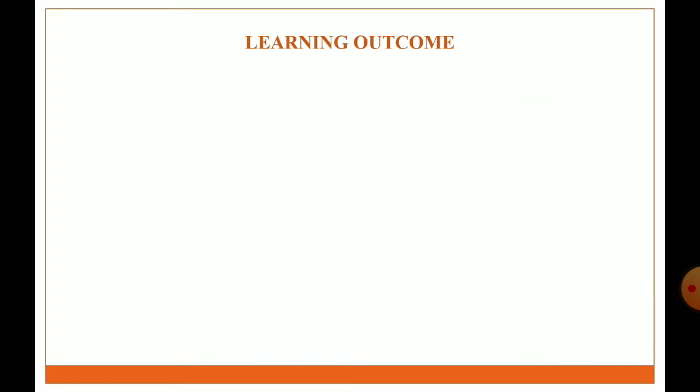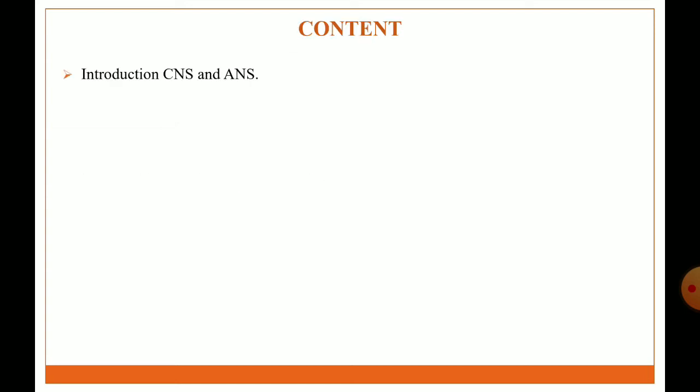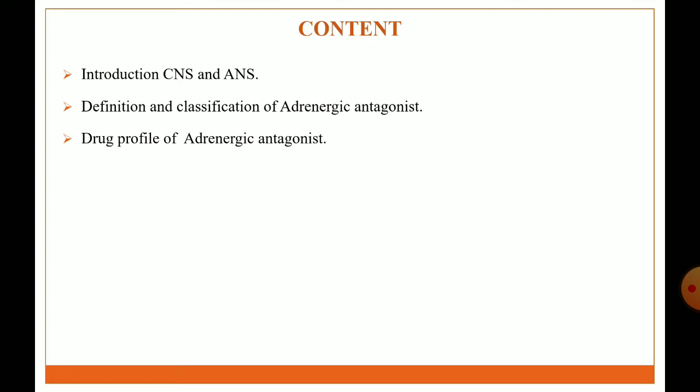Learning outcome of lecture: after the completion of this lecture, the learner will be able to understand the introduction of CNS and ANS, definition, classification of adrenergic antagonist, and drug profile of some adrenergic antagonists. Content of lecture: introduction of CNS and ANS, definition, classification of adrenergic antagonist, drug profile of some adrenergic antagonists.